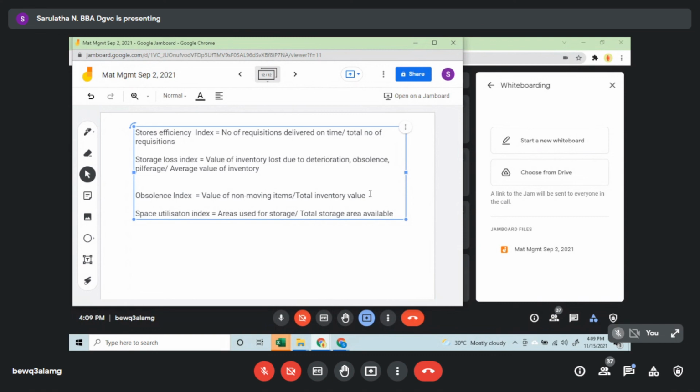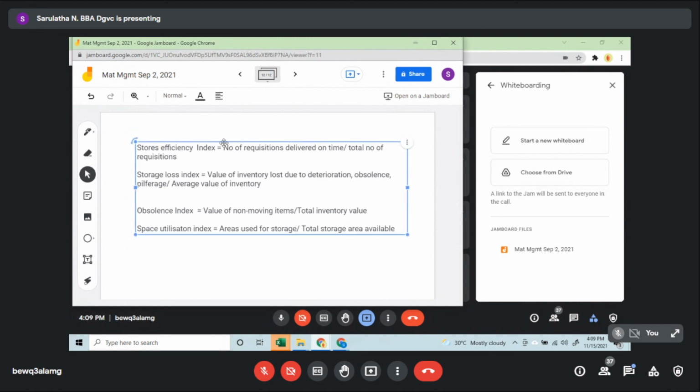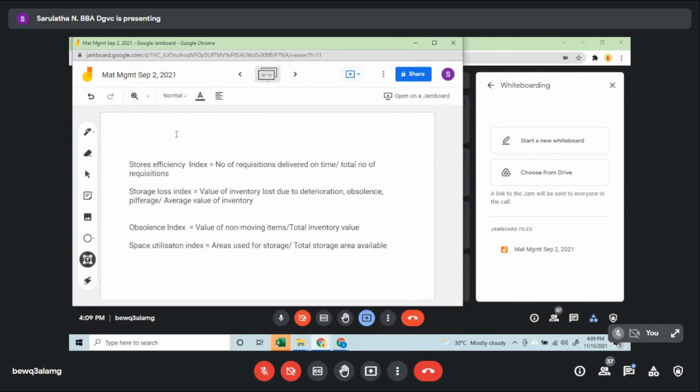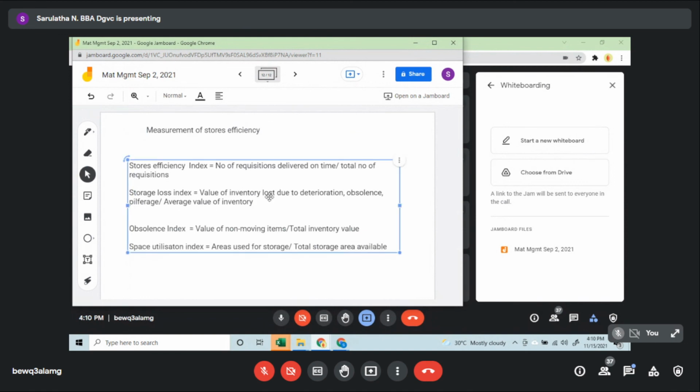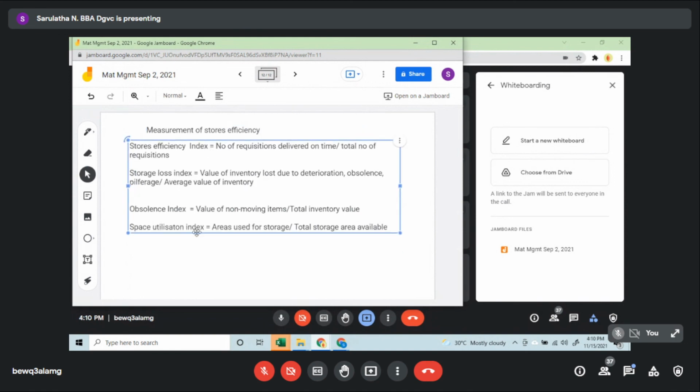So these are the stores efficiency index, storage loss index, obsolescence index, and space utilization index. All of this is part of the measurement of stores efficiency. The measurement of stores efficiency is done on the basis of all these things.